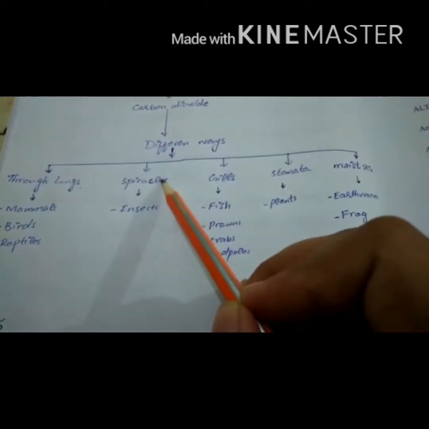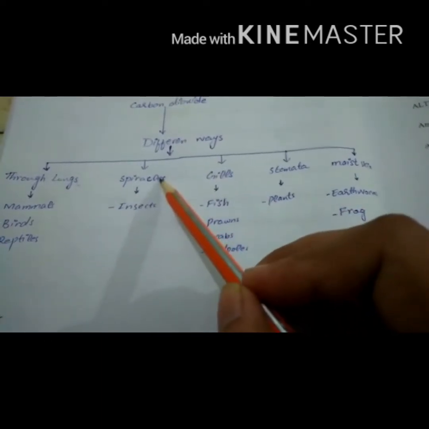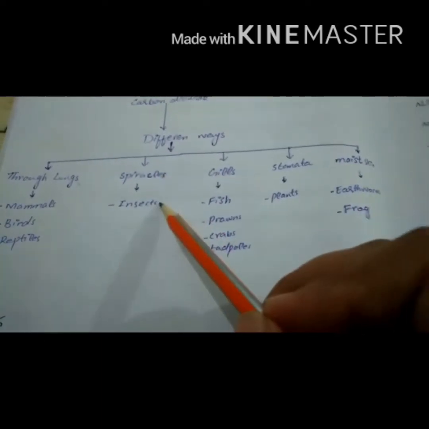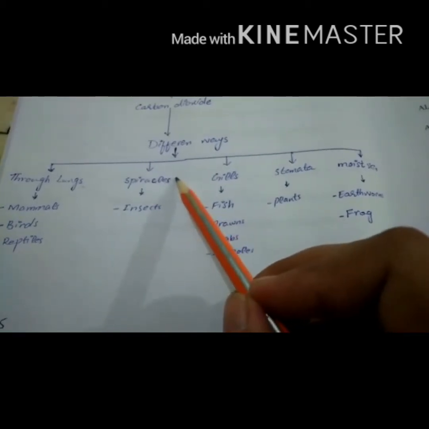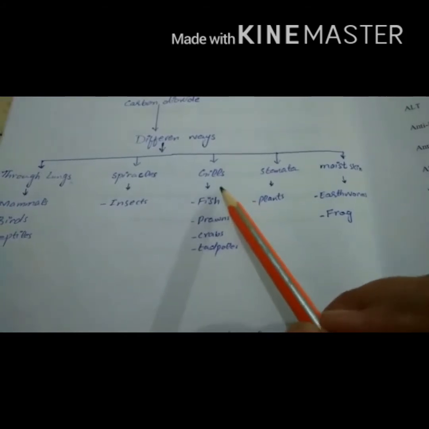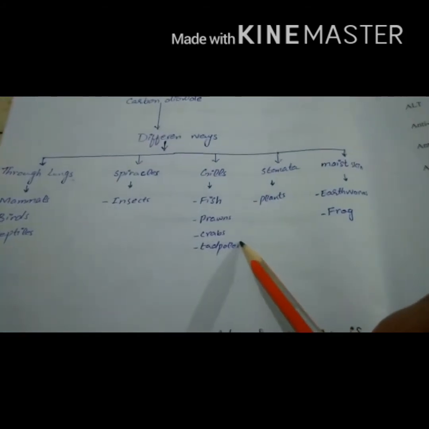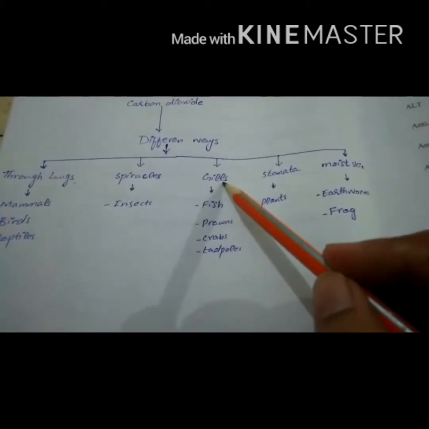The next way of respiration is through spiracles. Spiracles are basically small holes present in insects. Insects breathe or respire through the spiracles. Gills are present in fish, prawns, crabs, and tadpoles, and these living organisms or animals respire through the gills.